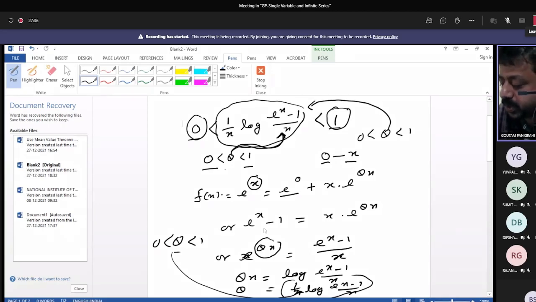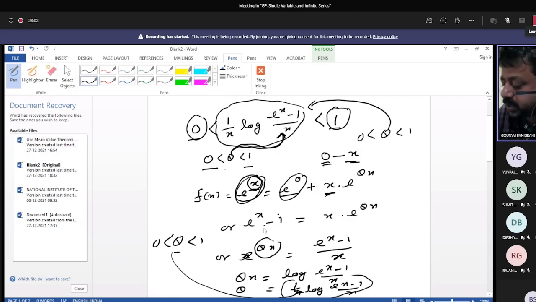Now for this particular problem, e to the power x is the function. So f of b equals f of a plus h into f dash of a plus theta h. So f of b here is e to the power x, equals f of a, e to the power 0, because 0 to x is the interval, into h, x minus 0, that is x e to the power theta x.